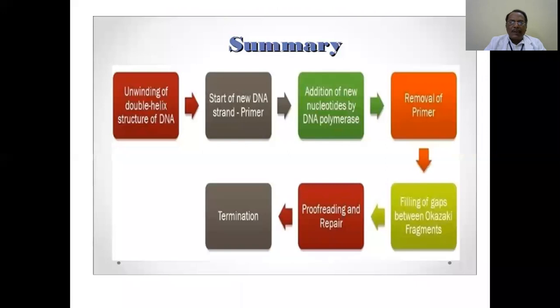And this telomere can be replicated by a specialized enzyme, and that is telomerase. This telomerase function is not yet completely known, but a few important aspects are connected to telomerase.